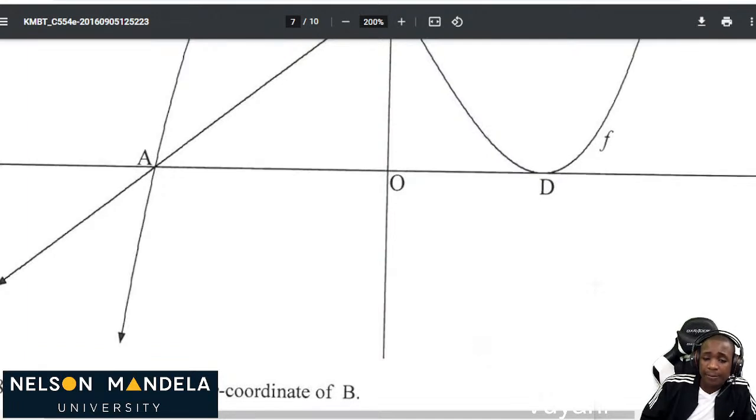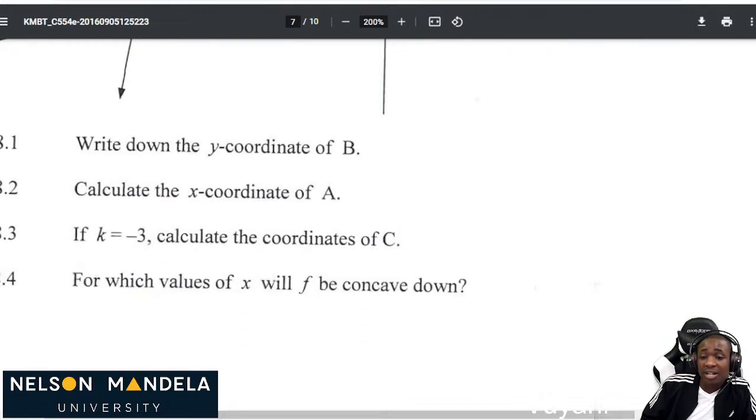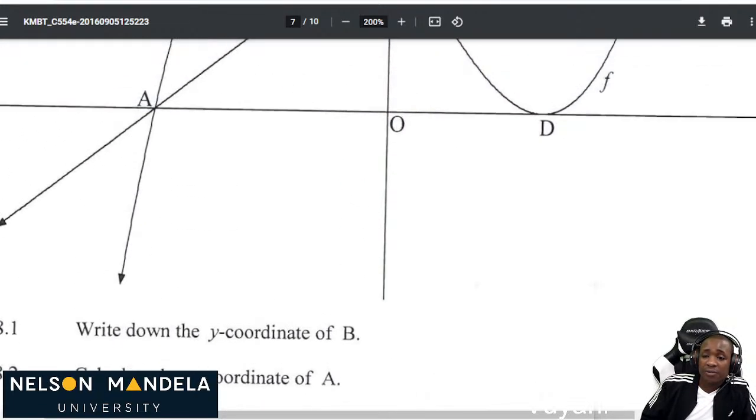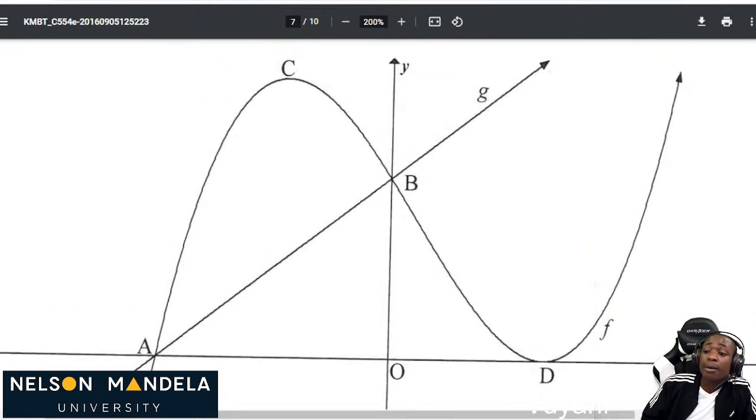Then let's move forward. Now if k is equal to negative 3, calculate the value of c. What is c? Where is c? C is the turning point.